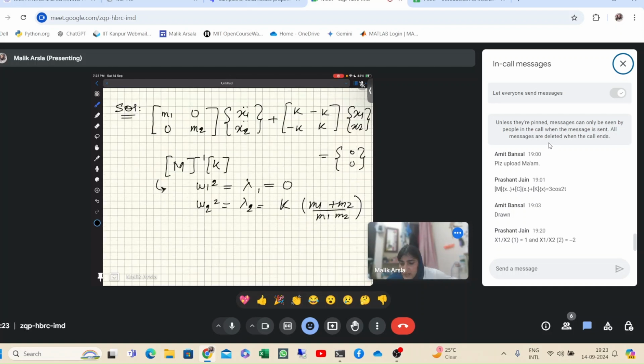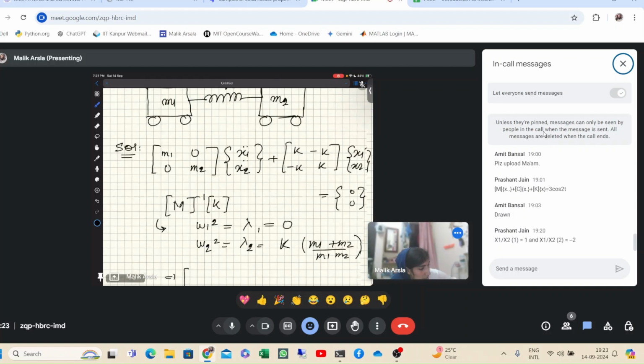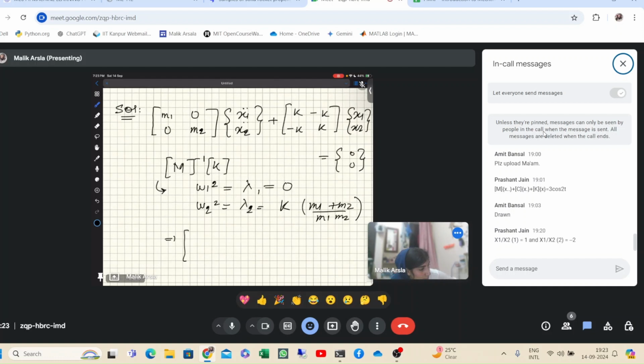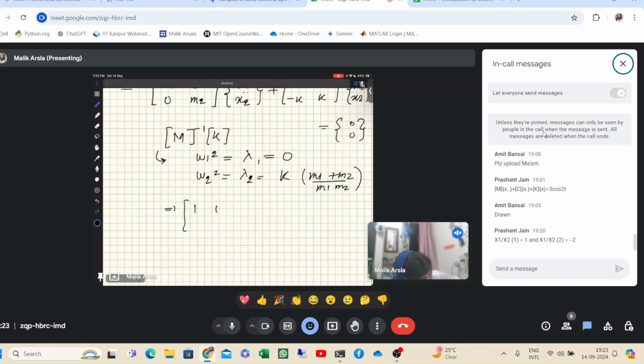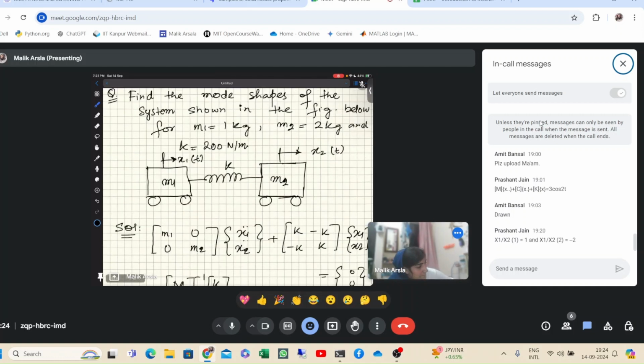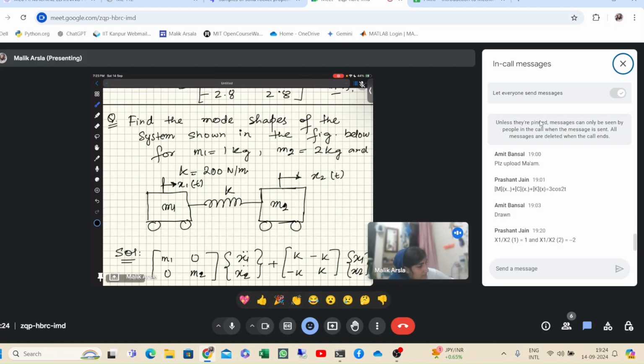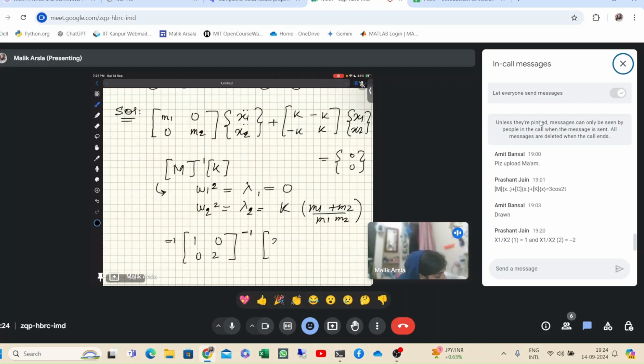Now for M inverse K, we know that m is, both the masses are, no, 1 and 2. It will be [1 0; 0 2]. This is our M. We take its inverse and multiply it with the K matrix. K is 200, so it will be [200 -200; -200 200]. So this is M inverse K.